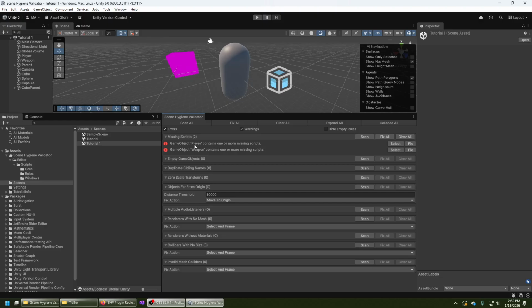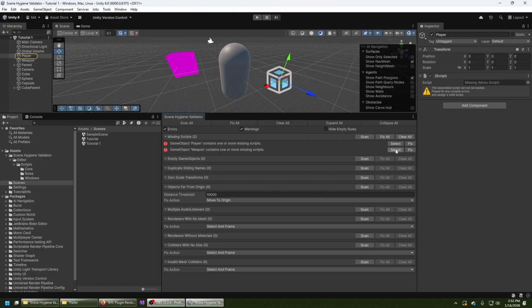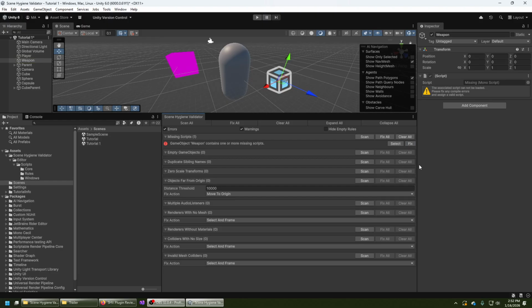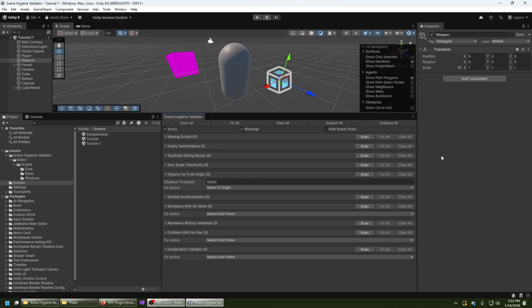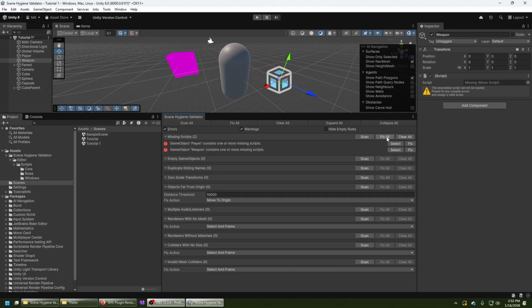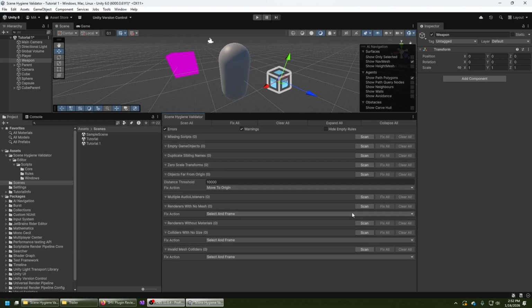So we can see we have two objects, player and weapon, that contain one or more missing scripts. I can press the select button to select those objects, and you can see that indeed the inspector shows that we have a missing script here. And then I can press the fix button, or I'm going to undo now and scan again, and we can also press fix all to fix all the issues for a particular rule. There you go. Now player and weapon no longer have any missing scripts.